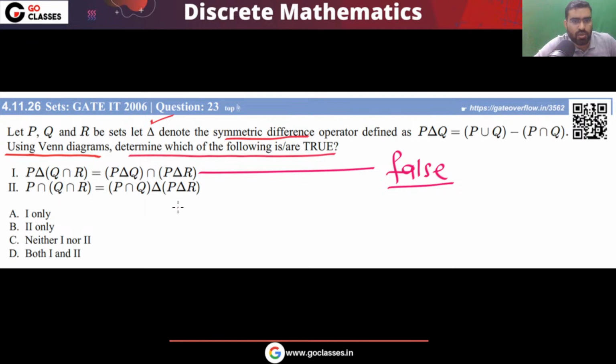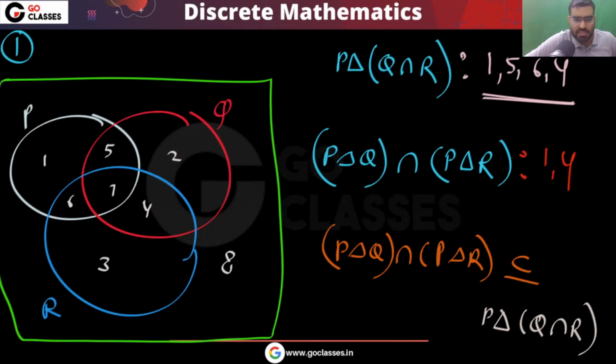The option number 2, that is something different. So let's check. P intersection Q intersection R, that is very simple, right? Yes or no? This is simply P intersection Q intersection R. This is the common part. We have to check this. What is this? P intersection Q, symmetric difference P symmetric difference R. So let's check it out.